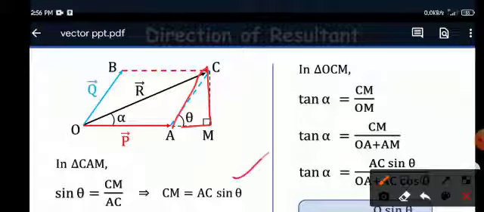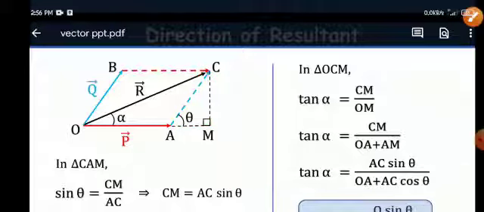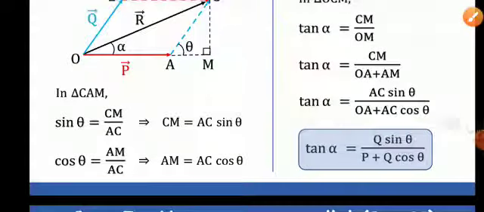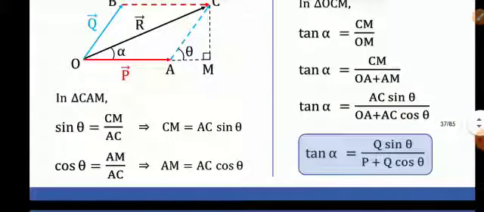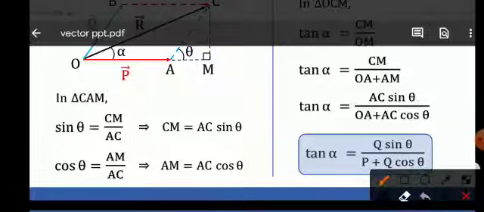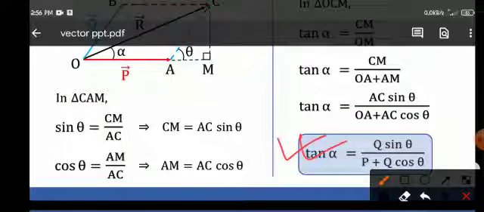So CM is equal to AC sin theta, and cos theta is equal to AM by AC. So AM is AC cos theta. Put the value, you will get the formula to find out the direction. So this formula is used to find out the direction of the resultant vector, and R is equal to root under P square plus Q square plus 2PQ cos theta. That will be used to find out the magnitude of the sum of the two vectors.